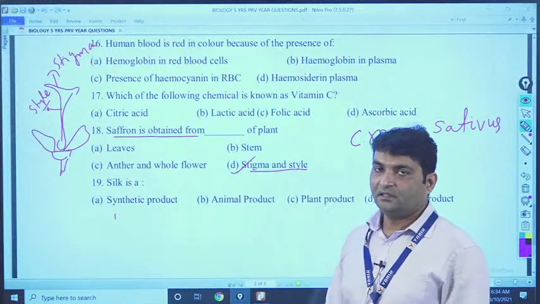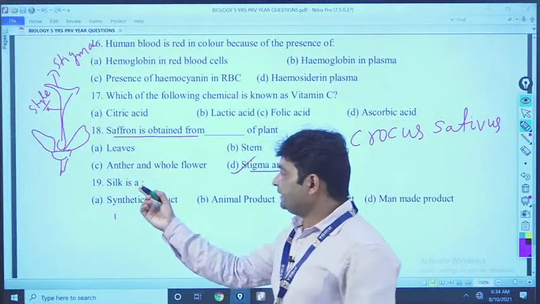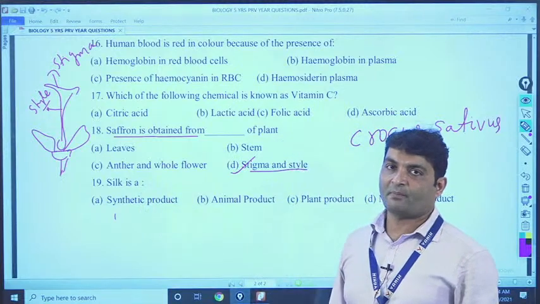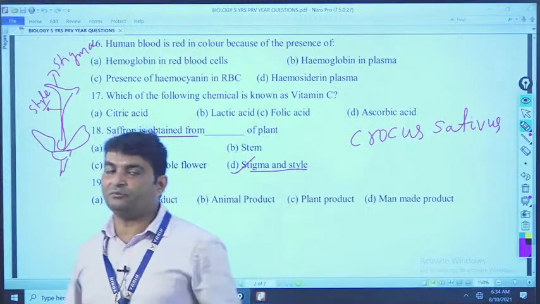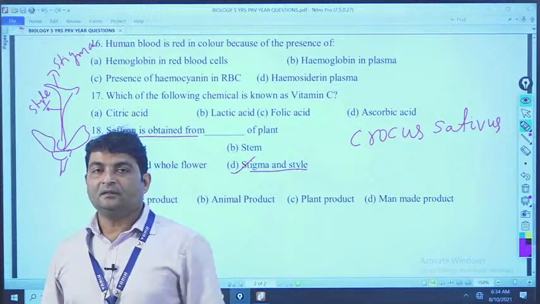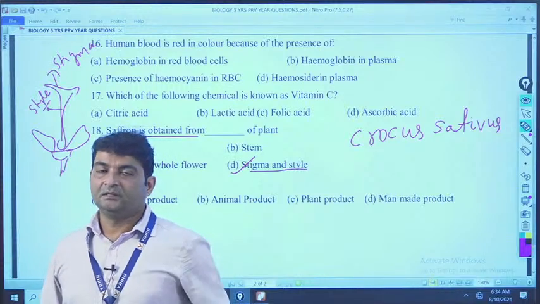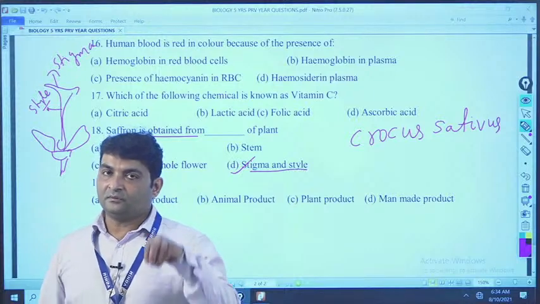Silk is a thread, it is of proteinous nature, okay, it is extracted from silkworm, and what is the procedure? Silkworm feeds on mulberry leaves, okay, and after 42 days it forms a cocoon.